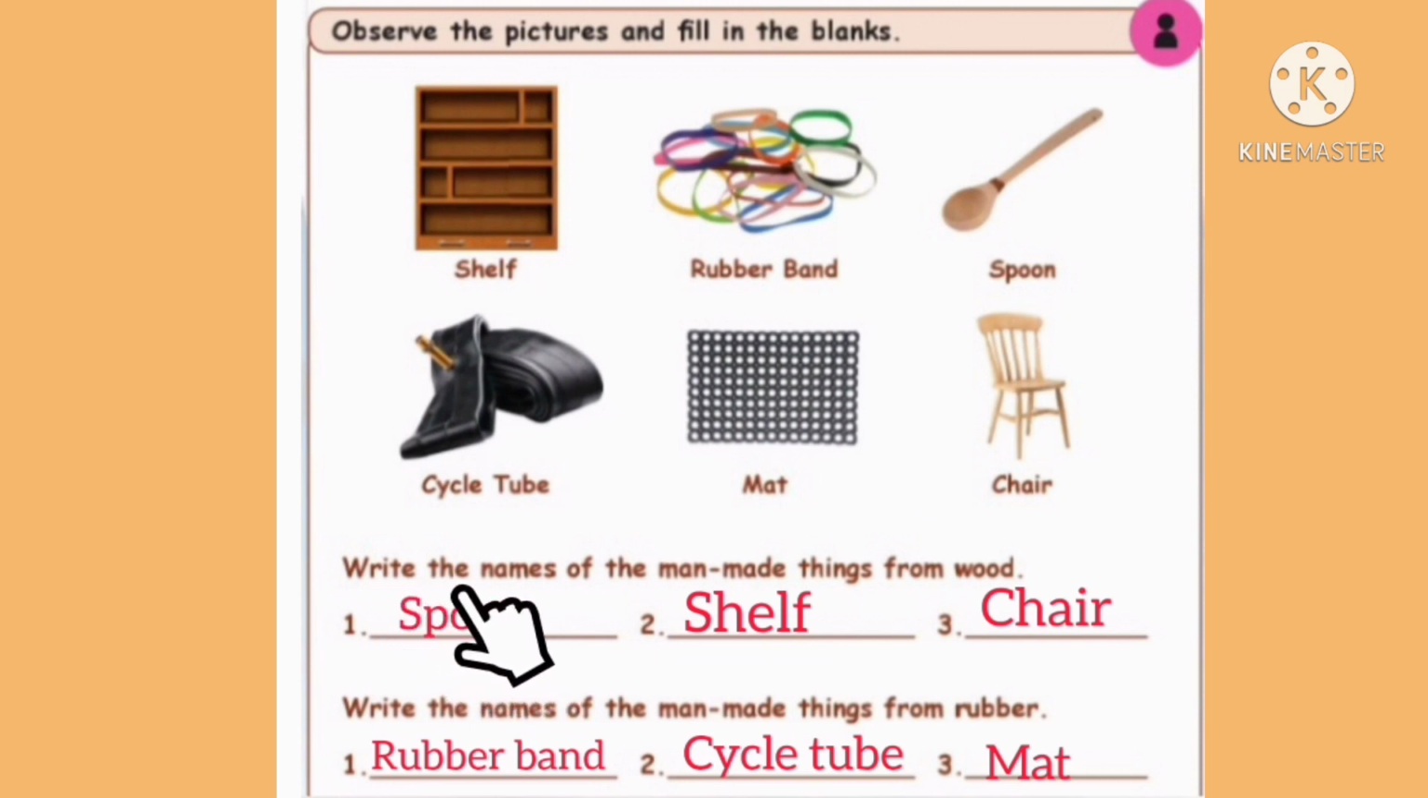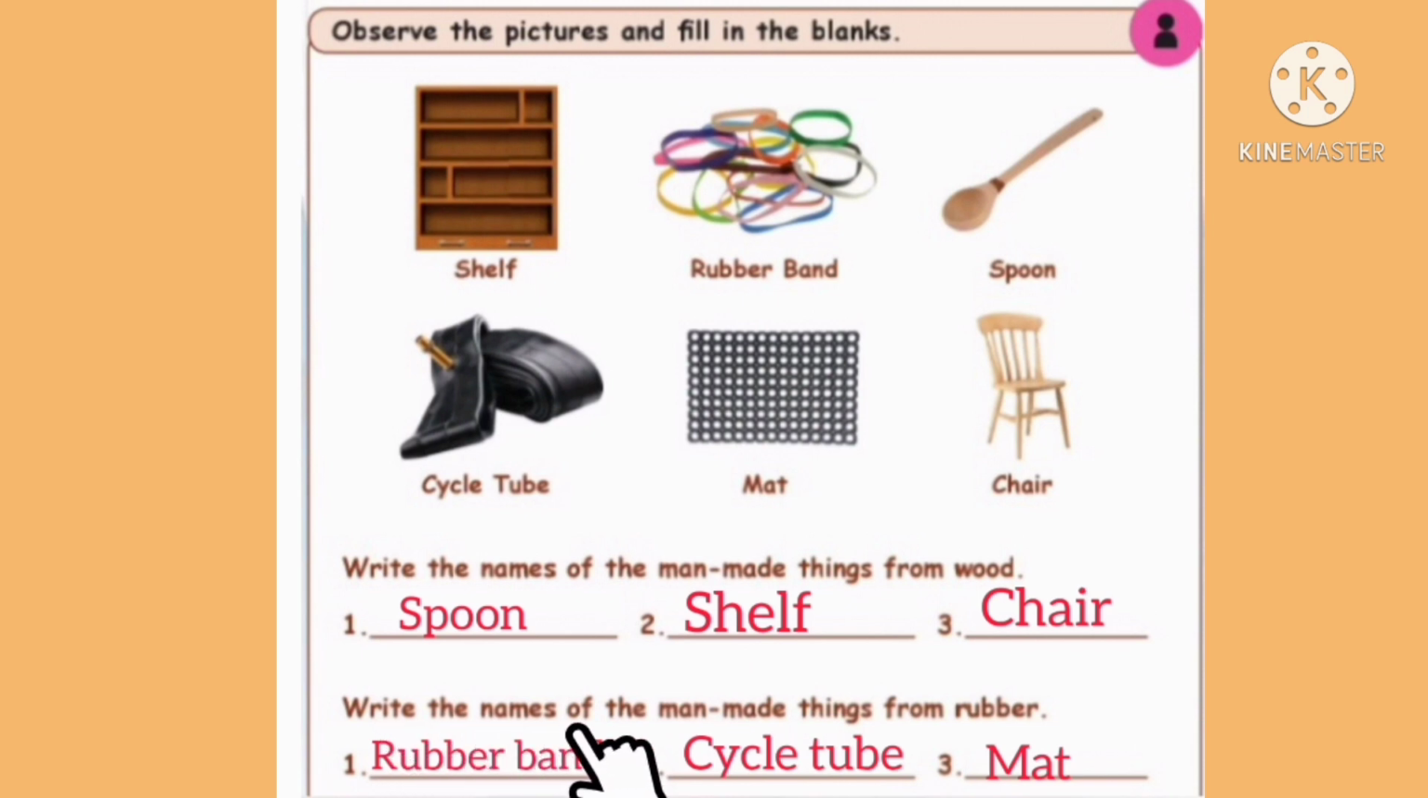Come on. Write the names of the man-made things from wood. Which are the things from wood? First this one, spoon, made of wood. S-P-O-O-N, spoon. Next one, the shelf. Shelf made of wood. S-H-E-L-F, shelf. Next one, this chair. Chair is made of wood. C-H-A-I-R, chair.